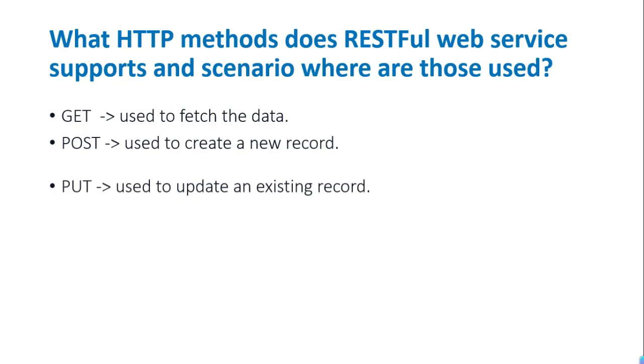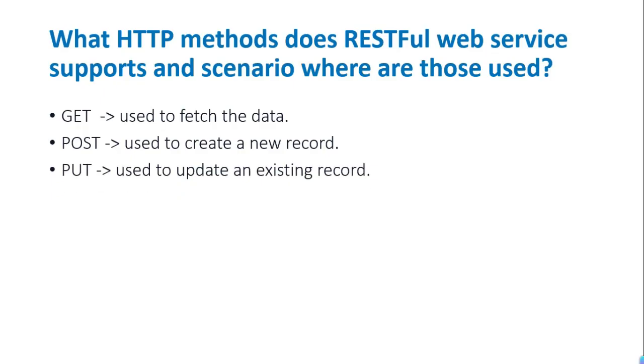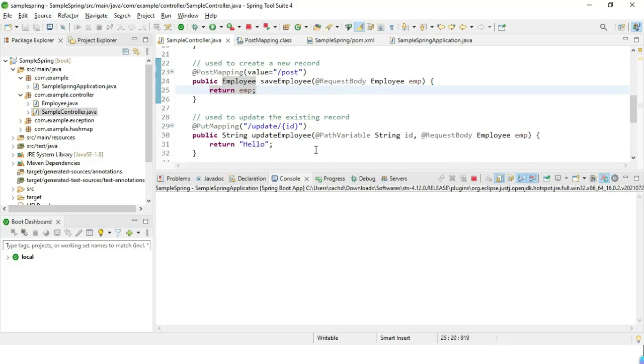Now our next method is put. It is basically used to update an existing record. Consider a scenario: one of the employees has changed his phone number, and now he wants to update in the database that this is his new number. For that purpose, we can use this put mapping. In that case, we need the employee ID of the employee whose mobile number we have to update. So we pass this ID in the URL, and we can access it by using this path variable.